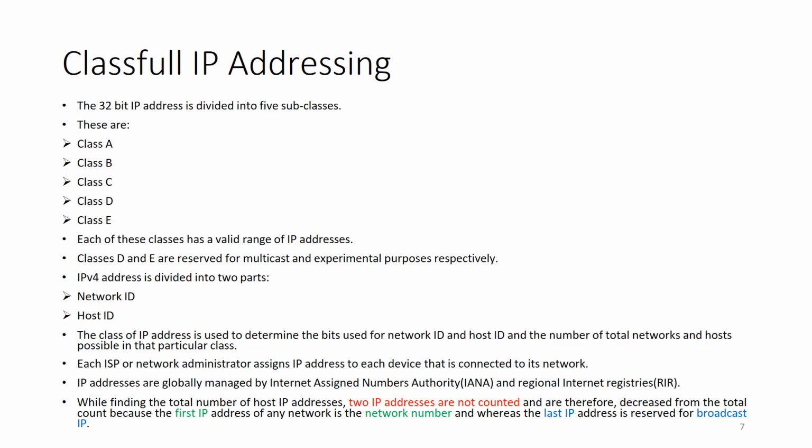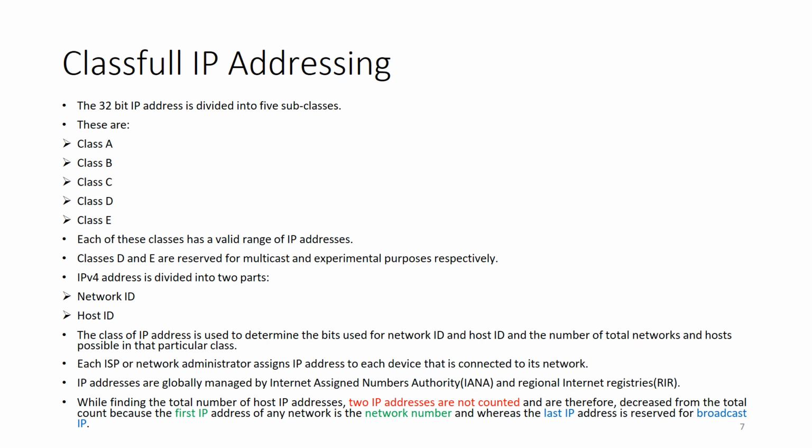Again, IPv4 addressing comes with two types. First one is classful and second is classless. There are a total of 5 classes of this IPv4 addressing, including class A, class B, class C, class D, and class E. Most of the organizations use class A, class B, and class C addressing. Whereas class D is useful for multicasting purposes. Class E is reserved.